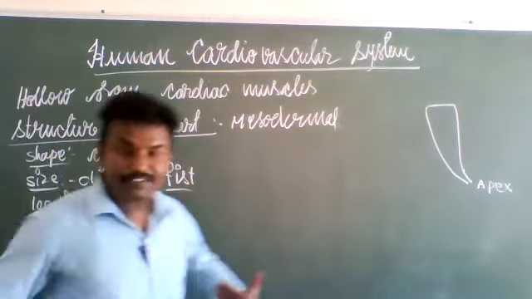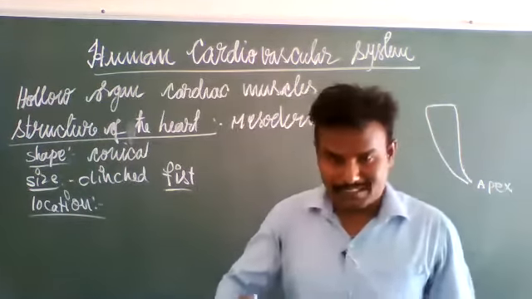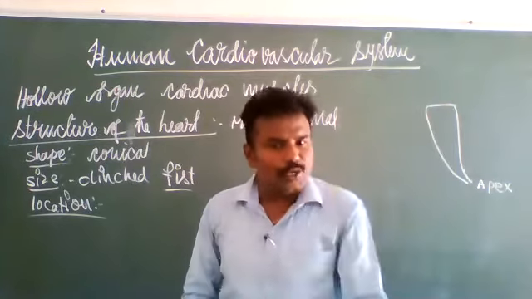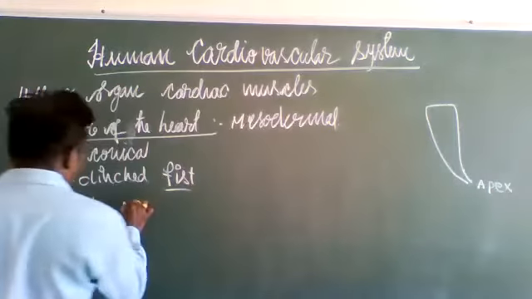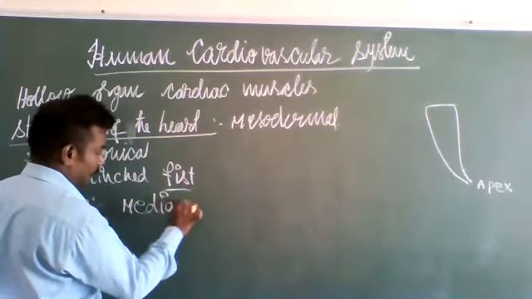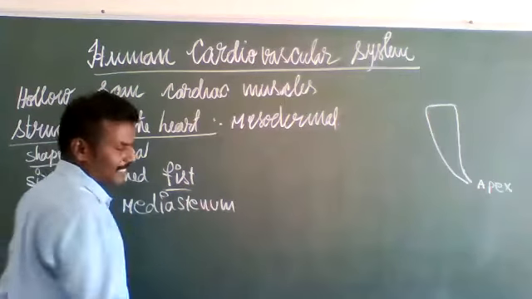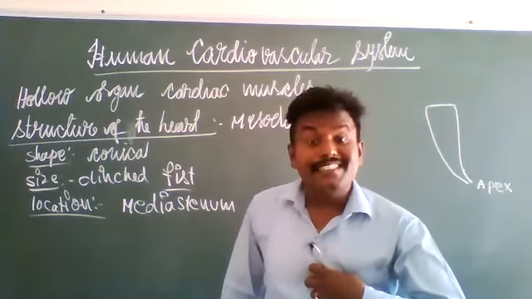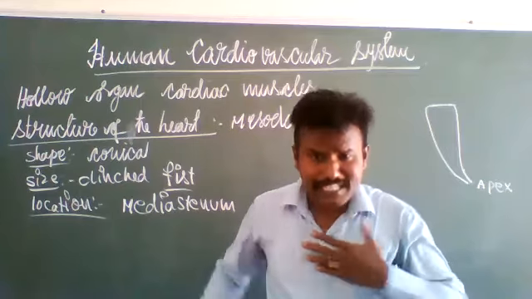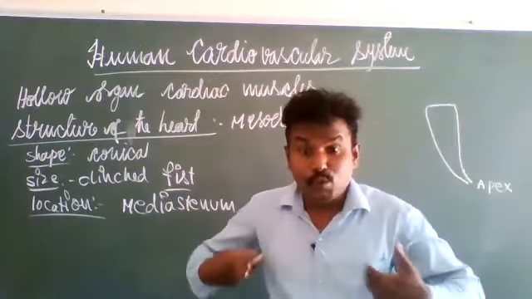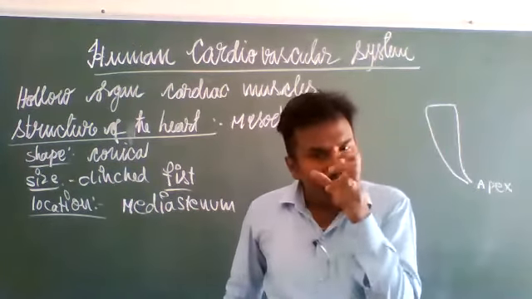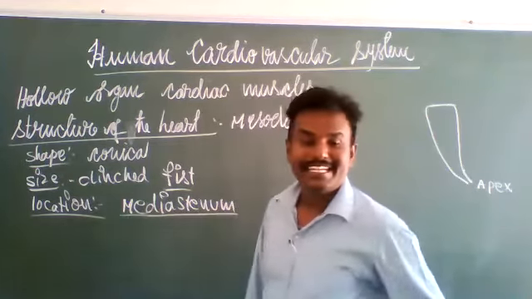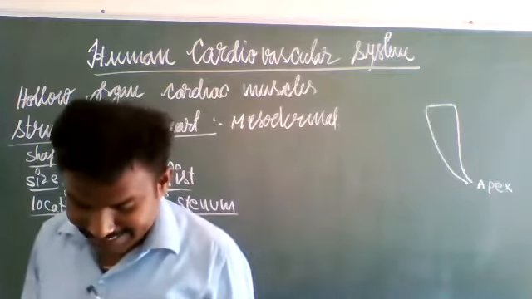The heart is located between the two lungs, in the thoracic cavity. The exact place where the heart is located is called the mediastinum.